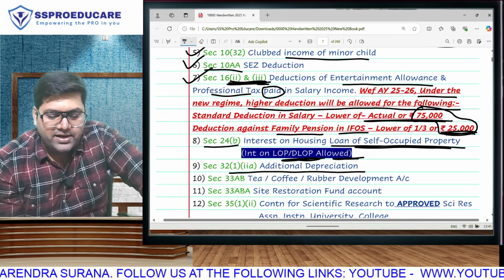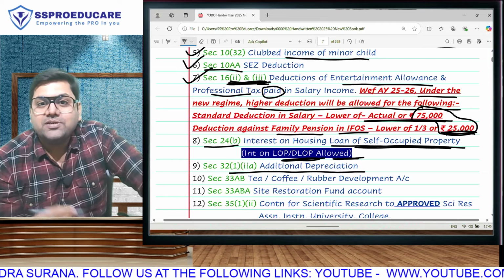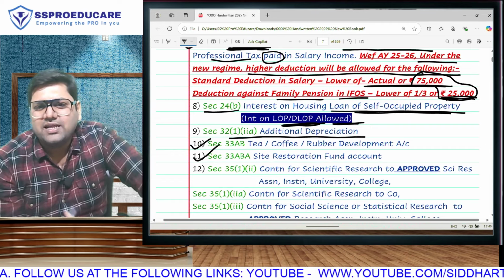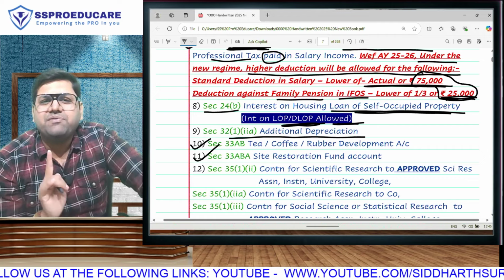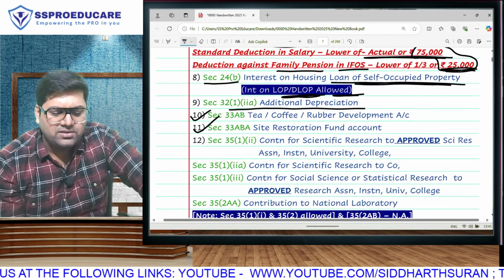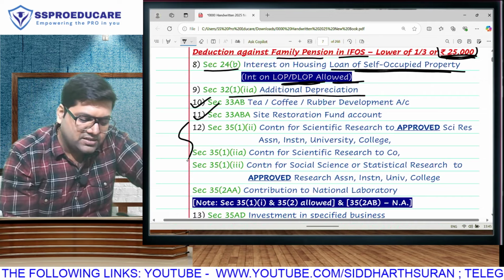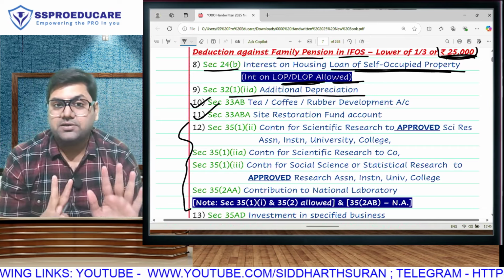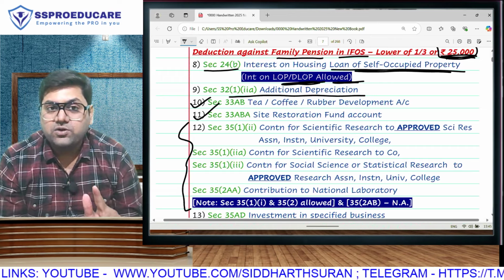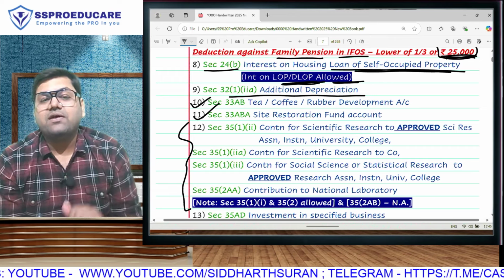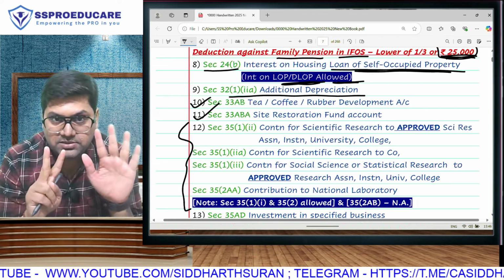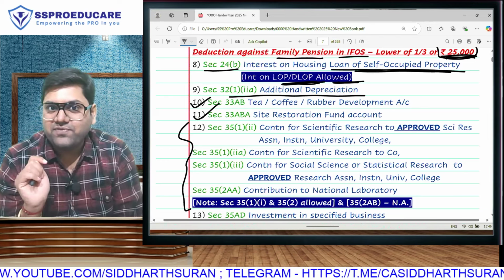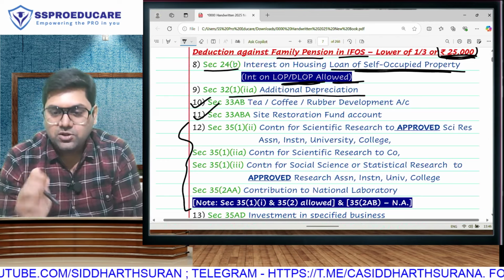In the new regime, you won't get any additional depreciation. You will get only normal depreciation, so no extra benefit. Tea, coffee, rubber, site restoration, these are sections. Even for final students, I tell them only to read them. These are deductions of PGBP which will be allowed only in the old regime, not in the new regime. If we talk about section 35, this big point, section 35 totally has 7 subparts: 35(1)(i), 35(1)(ii), 35(1)(iia), 35(1)(iii), 35(2AA) and 35(2AB), total 7 parts. Out of that, 35(2AB) is applicable only for companies, and we are learning 115BAC which is applicable to individuals and HUF. So 35(2AB) is gone.